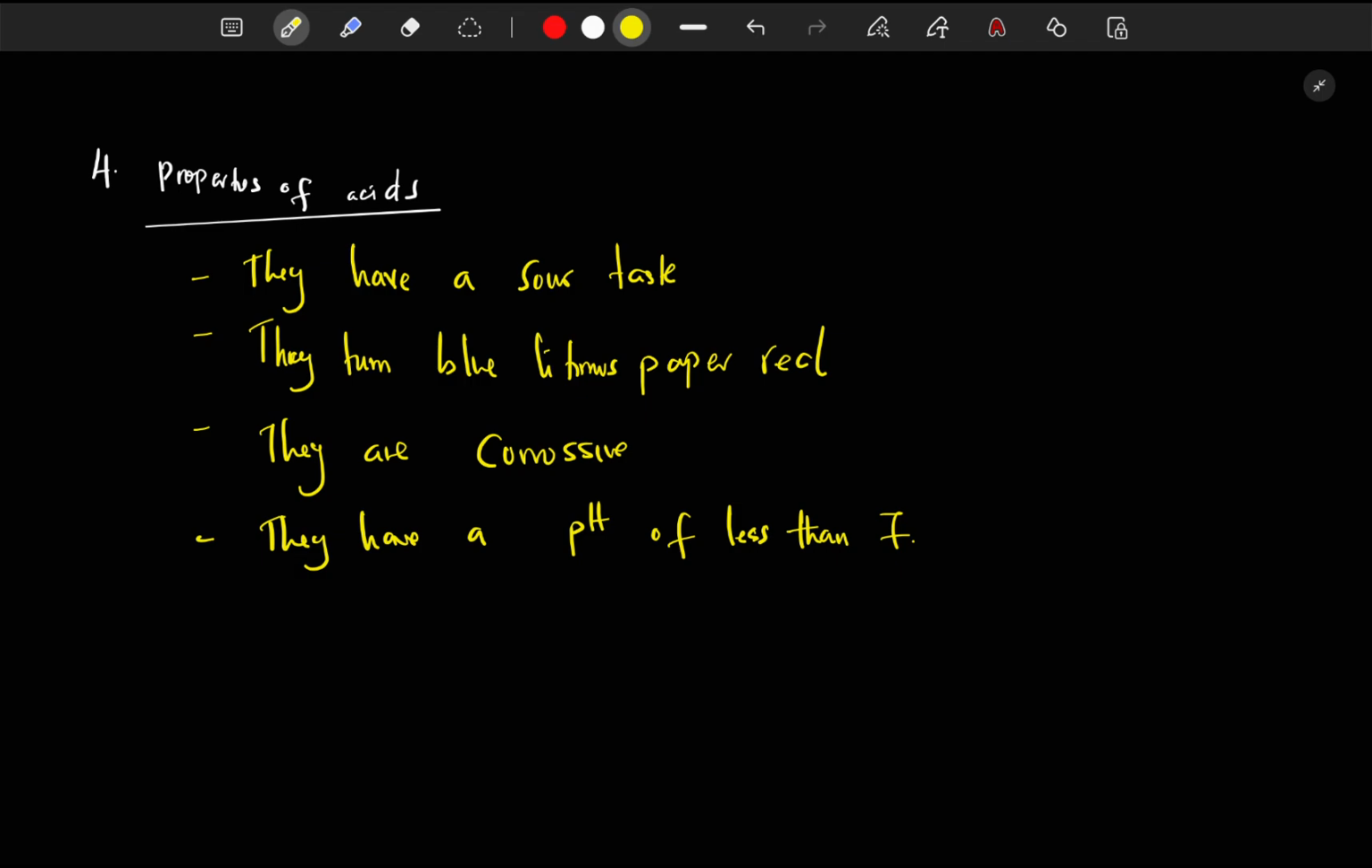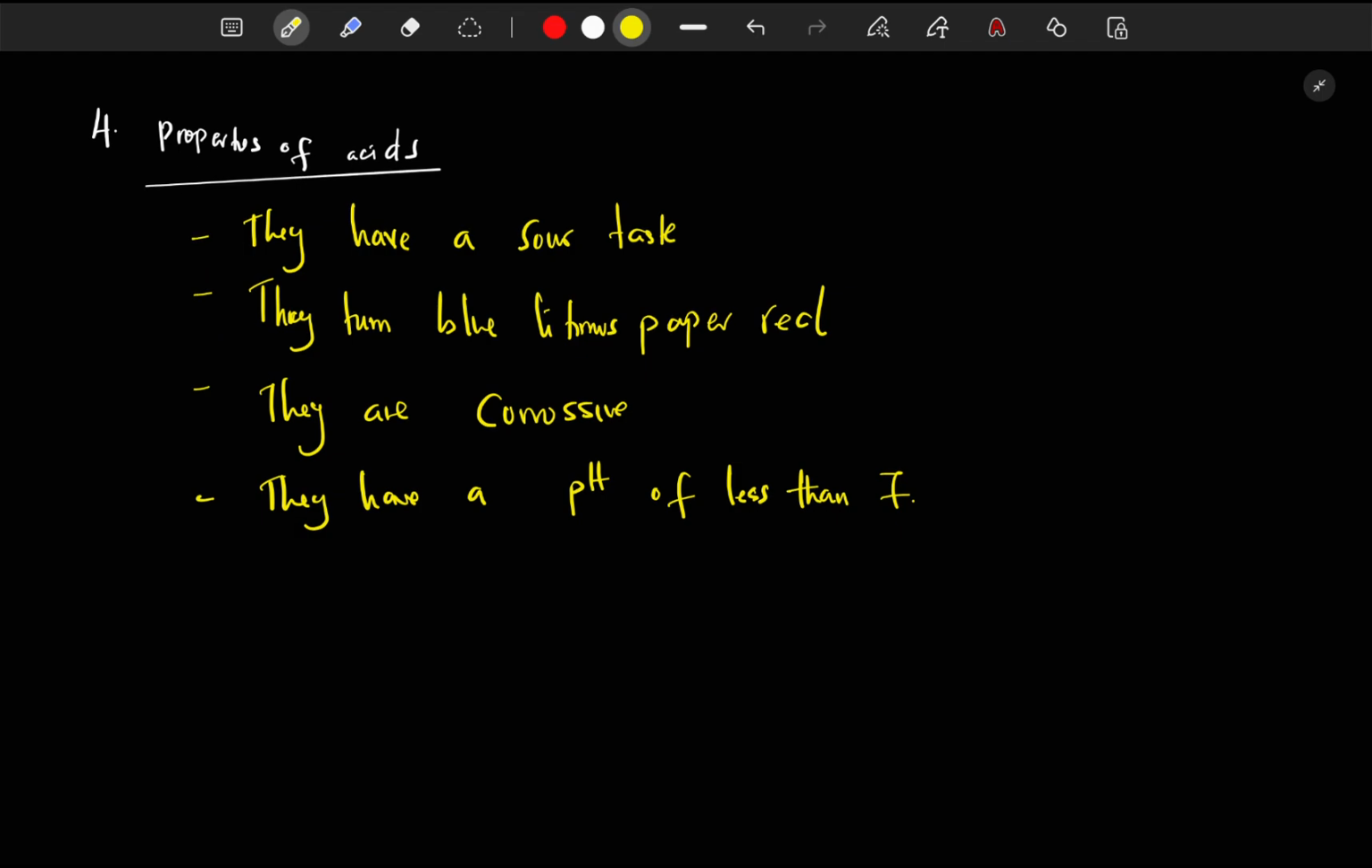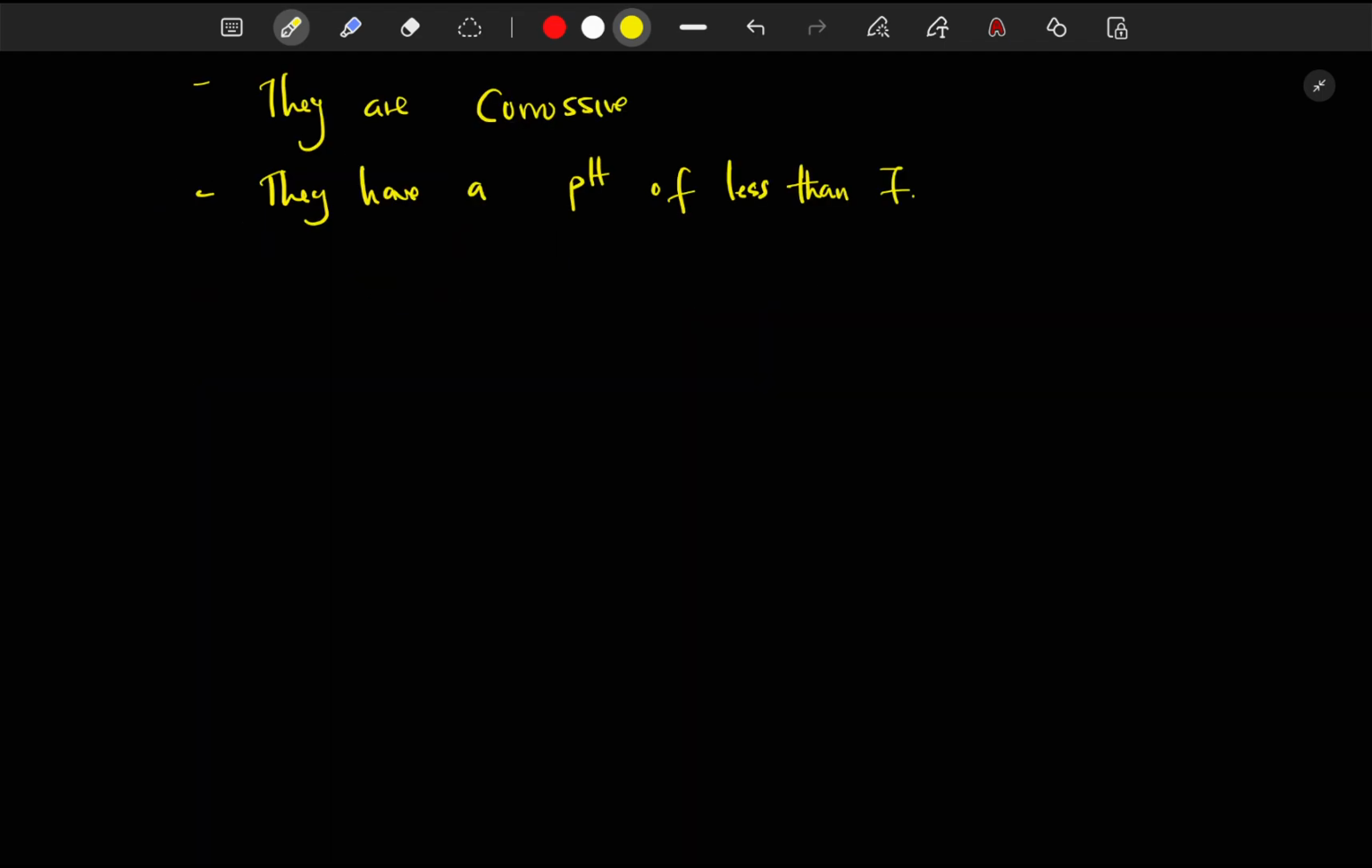There are quite a number of properties. I've just mentioned a few, right? And most of these are just physical properties. Now we also have the chemical properties of acids, but we are going to branch them and look at acid reactions. So, acid reactions. We're going to look at categories of reactions that acids undergo.